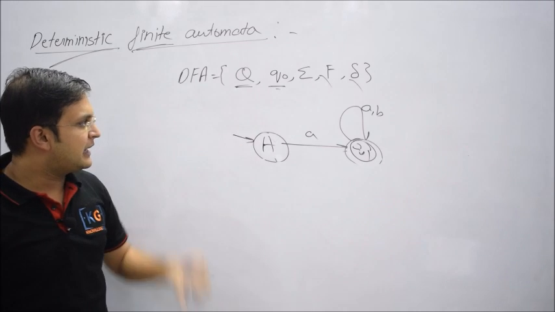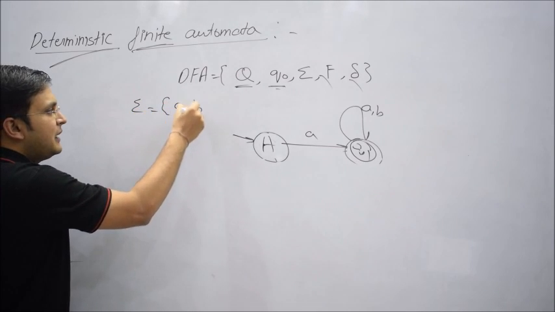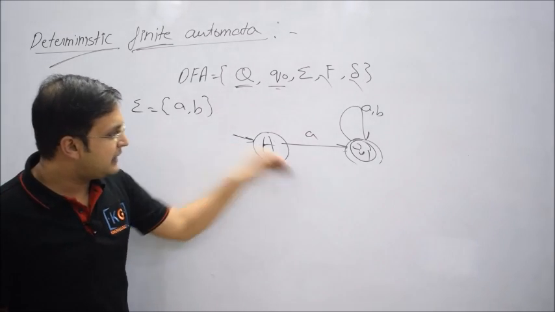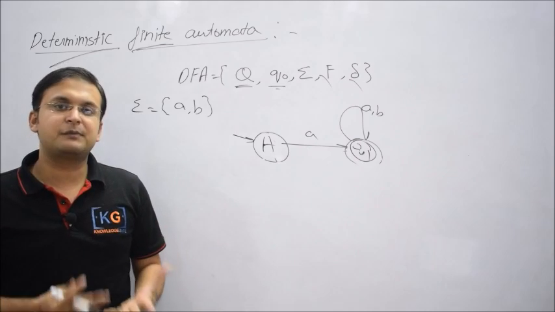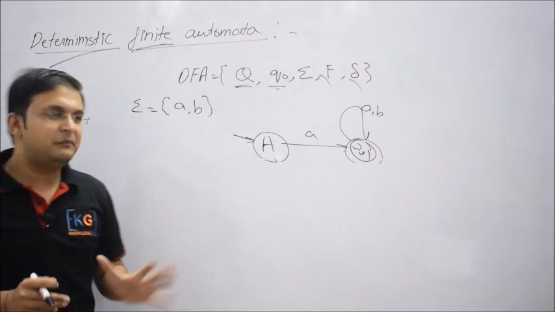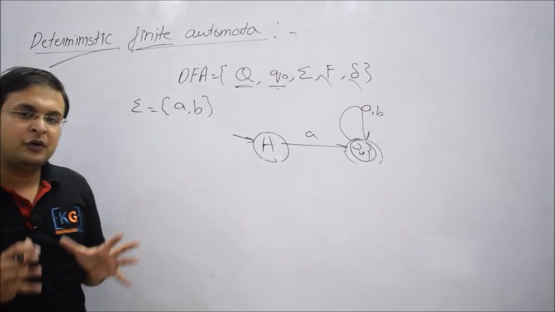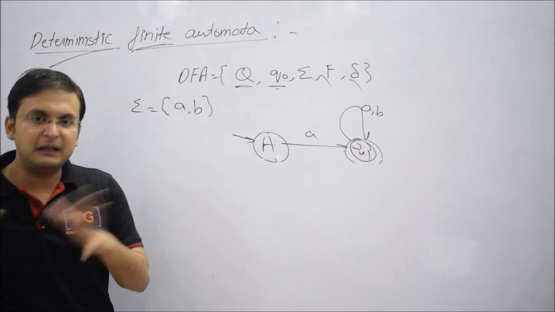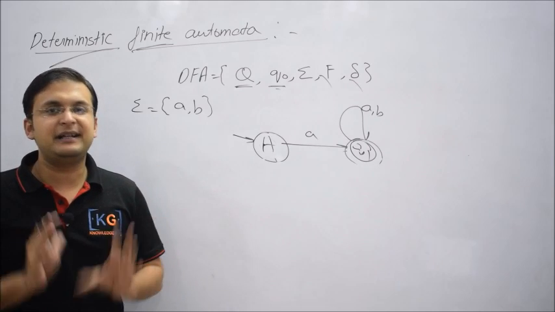But on a state capital A, as we have discussed, there are two symbols in the sigma, small a and small b. On a state A, if I get B, what will happen? You see, the machine is not responding, and that is a problem. Now you understand, this machine is what? Incomplete. So we say, if we want a machine to be deterministic, now that is a second implication, which says what? Machine must always be complete in nature.